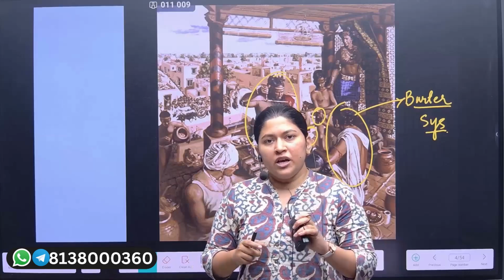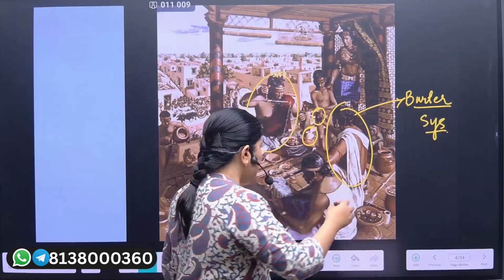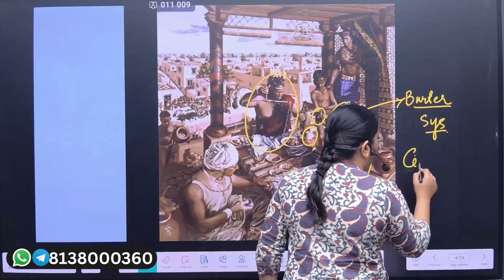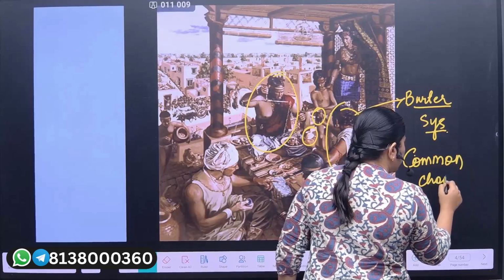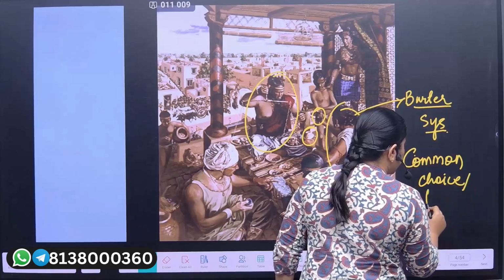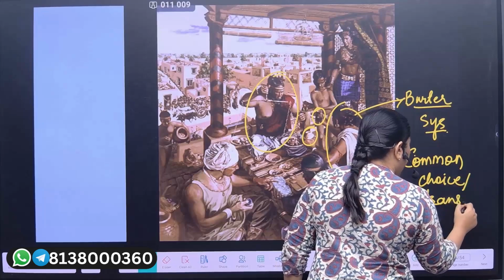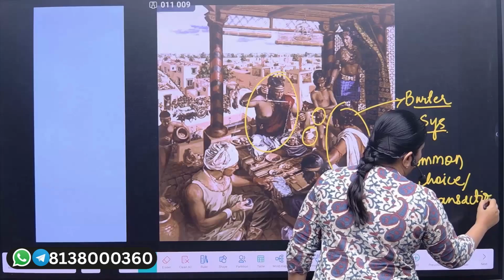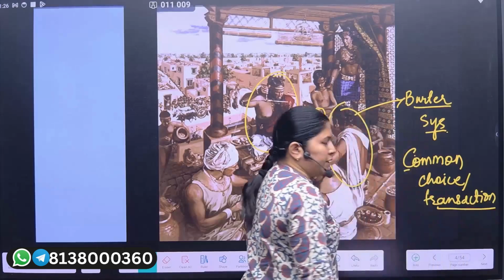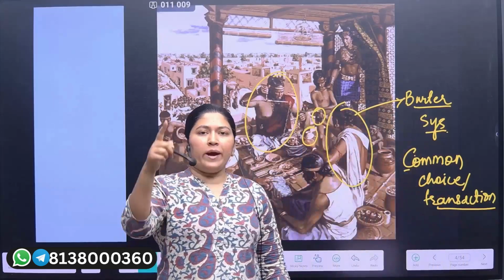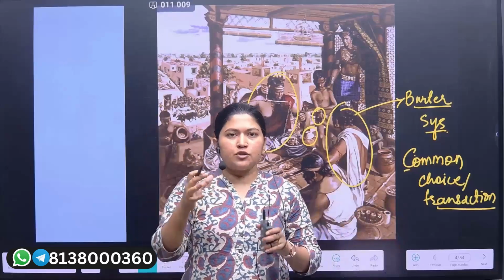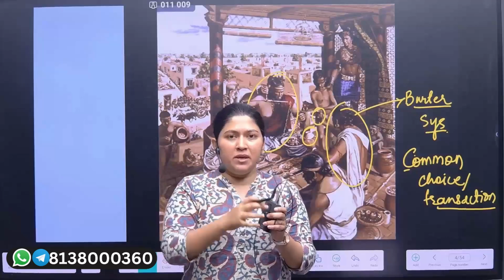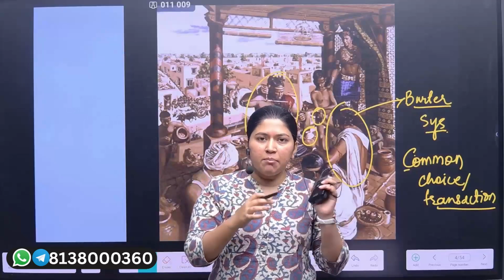So here the common choice or common transaction should be available. If the common transaction is not available, I will have to wait until I get those common partners who are going to share with me their objects in the barter system.